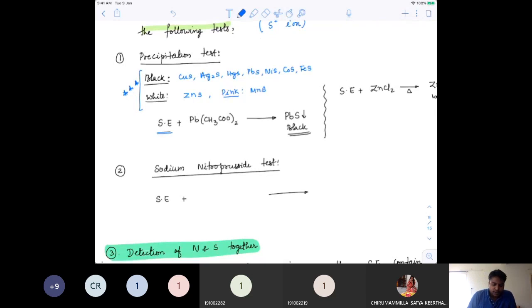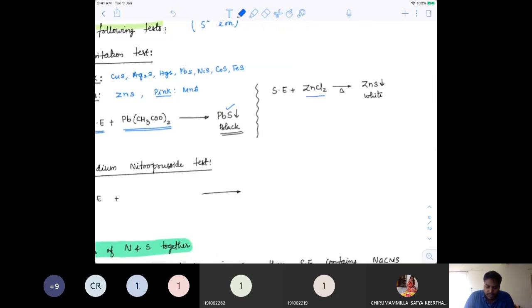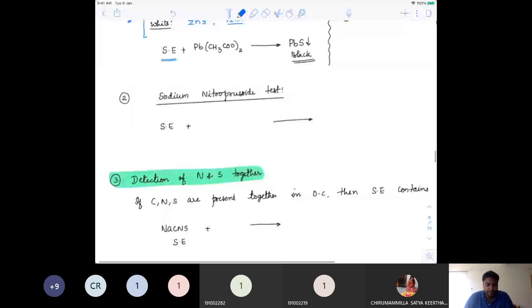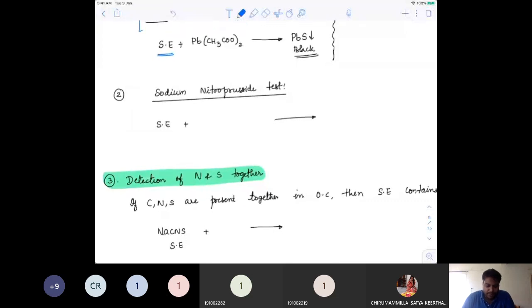So if you react sodium extract with any lead salt, lead acetate, then you will get a black precipitate. That's the detection. You take any of the metals, usually lead is taken here. You can also react that with zinc chloride to get a white precipitate. So this gives a confirmation that there is a presence of sulfide group. But the main confirmatory test that needs to be done is the nitroprusside test.